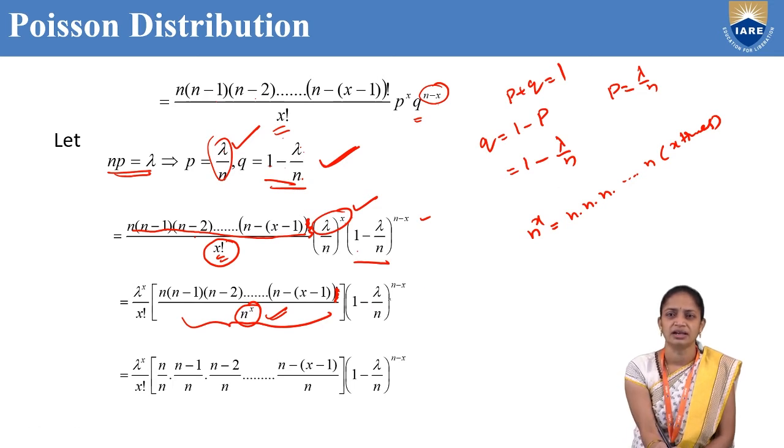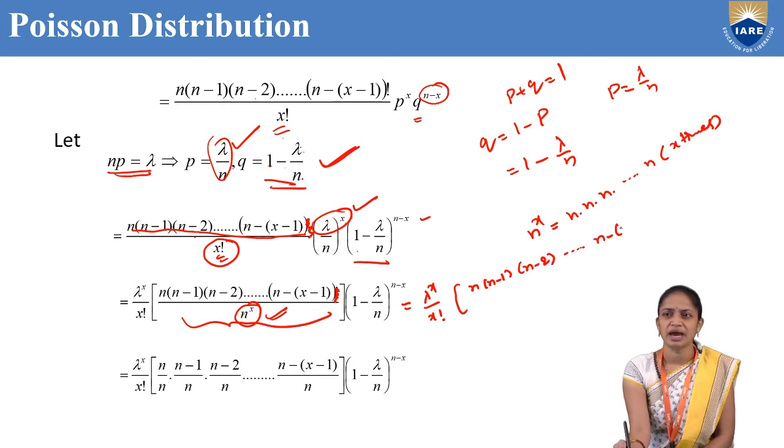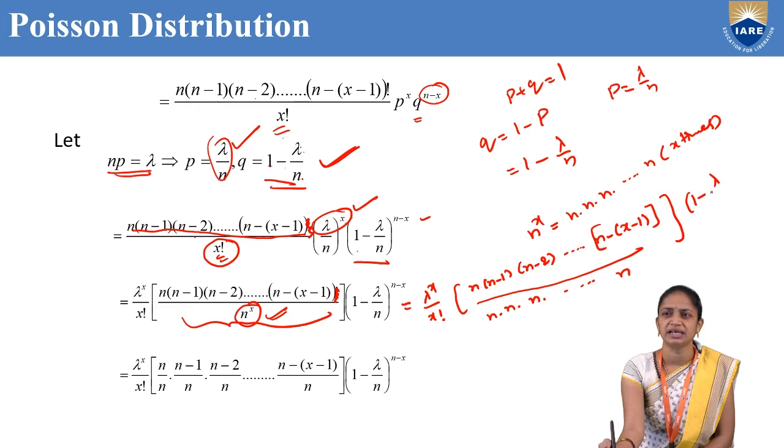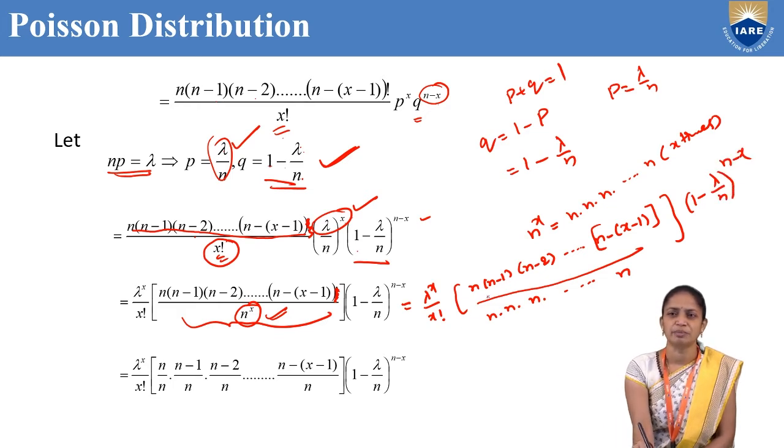So after this step we write lambda power x by x factorial into n into n minus 1 into n minus 2 and so on, n minus x plus 1, divided by n into n up to x times, into the remaining term 1 minus lambda by n whole power n minus x.